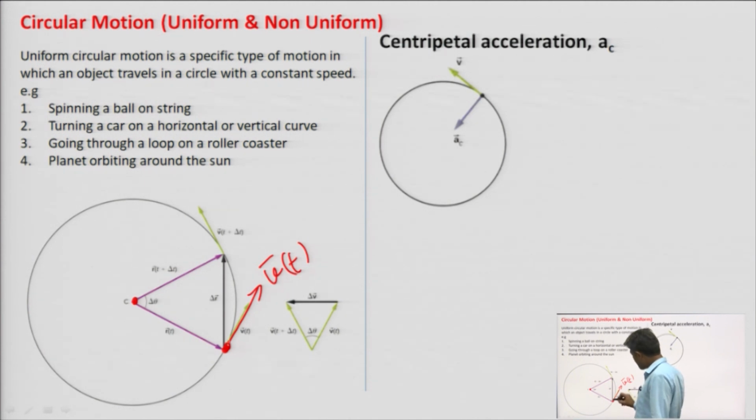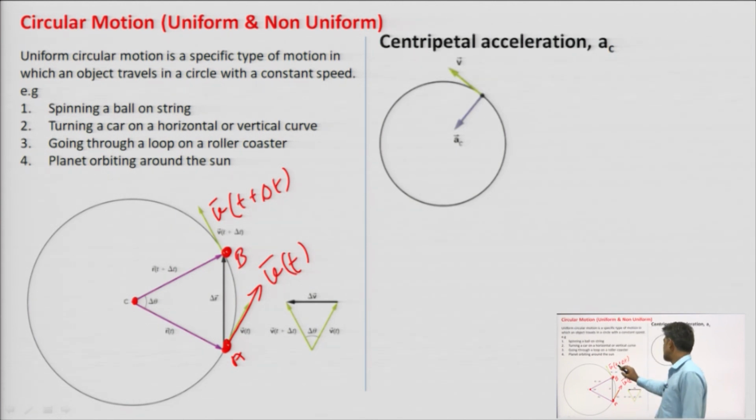And after some time t plus delta t, the particle moves from this point, say from A to B, with velocity component v at t plus delta t.